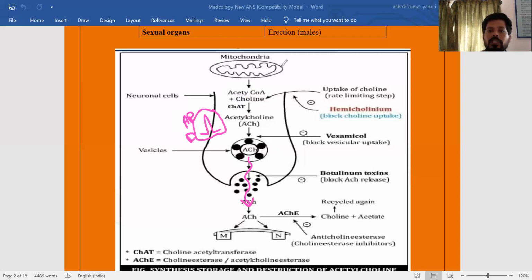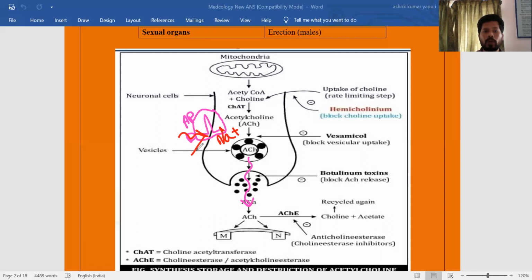Into the presynaptic neuron, there is an influx of sodium with the help of sodium channels. There are different channels like sodium channel, potassium channel, calcium channel. When sodium channels are activated and sodium influx occurs into the neuron, what is happening?